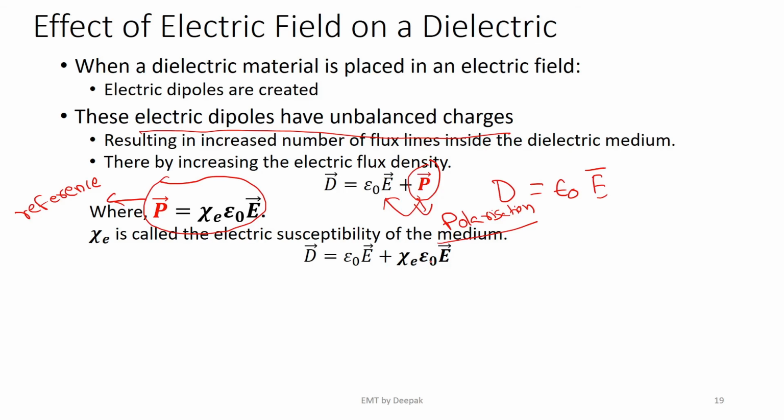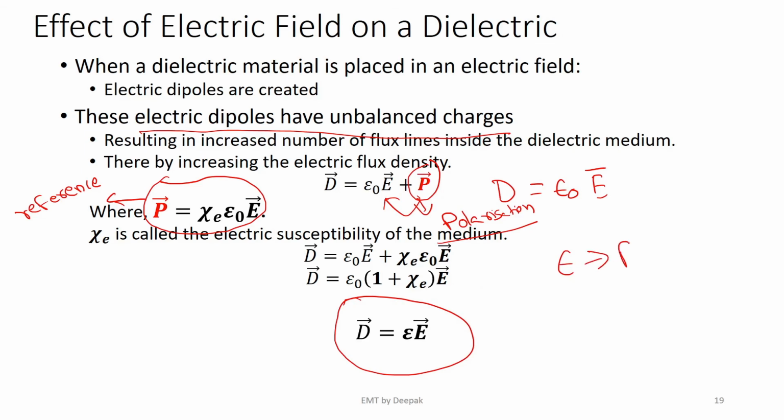If I take epsilon naught common, I can write this as epsilon naught times (1 plus xi E) times the electric field intensity. This in turn can be written as epsilon, called the permittivity. Epsilon is called the permittivity of a medium,